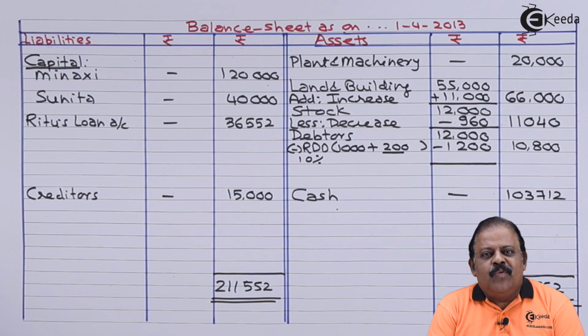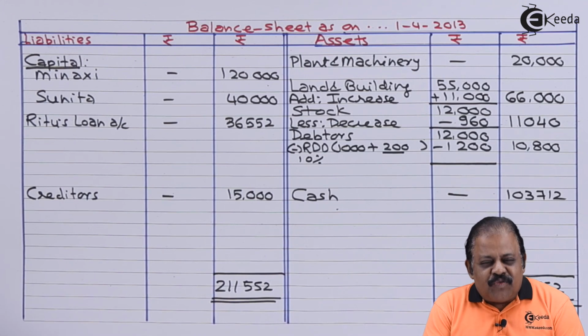In this question, we learn how to do adjustments relating to new capitals fixed by the continuing firm based on the new profit sharing ratio.